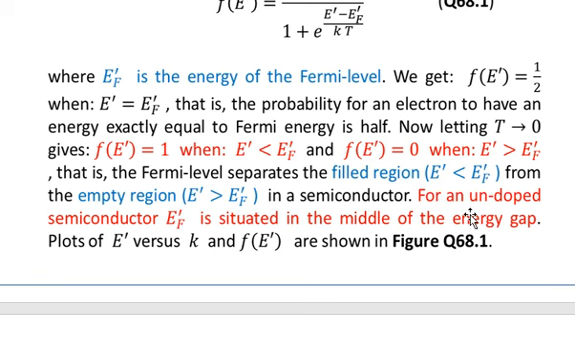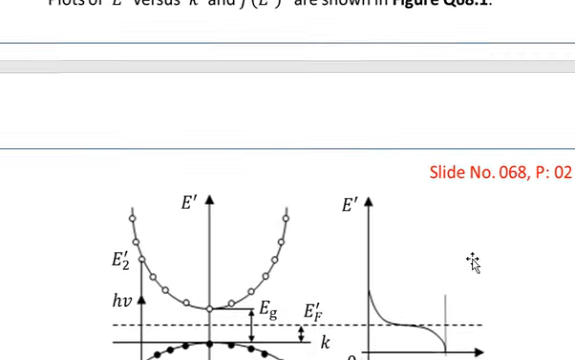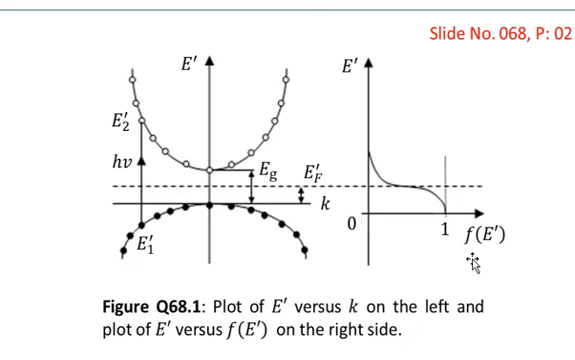So this analysis is also applicable for an undoped semiconductor. For an undoped semiconductor, EF prime is situated in the middle of the energy gap. Plots of E prime versus K and E prime versus f of E prime are shown in figure number 68.1, that is in this figure. Let me read the caption: plot of E prime versus K on the left side, and the plot of E prime versus f of E prime on the right side.